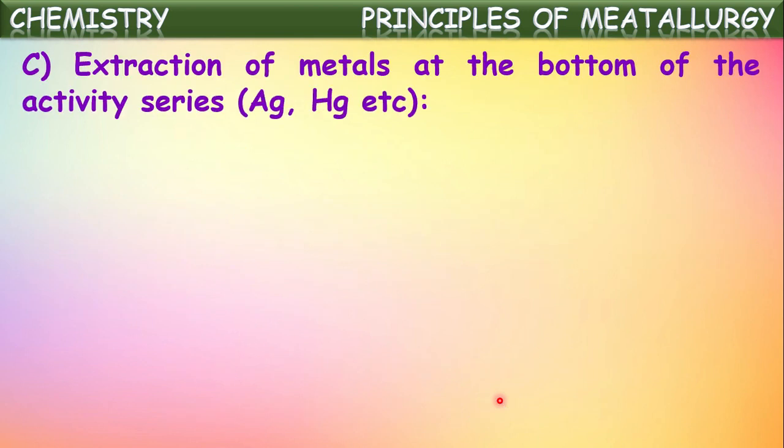Next one, extraction of metals at the bottom of the reactivity series. Till now we have seen how to extract the metals of high reactivity and the metals of moderate reactivity. Now let us see how these metals of least reactivity are extracted from their ores. Metals like gold, silver, platinum, mercury come under the least reactive metals.